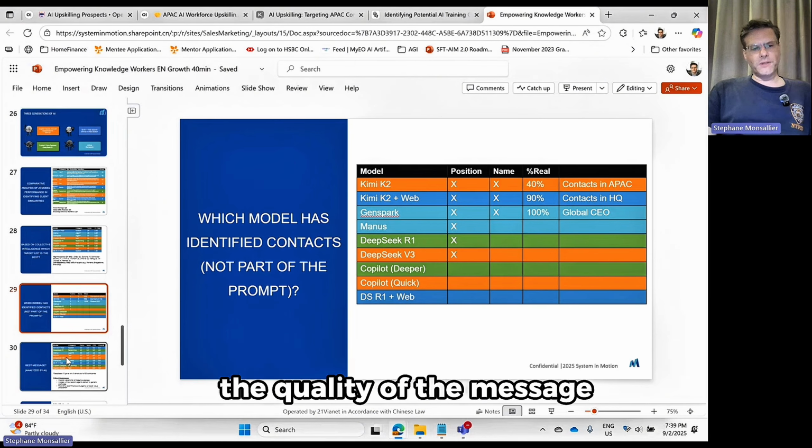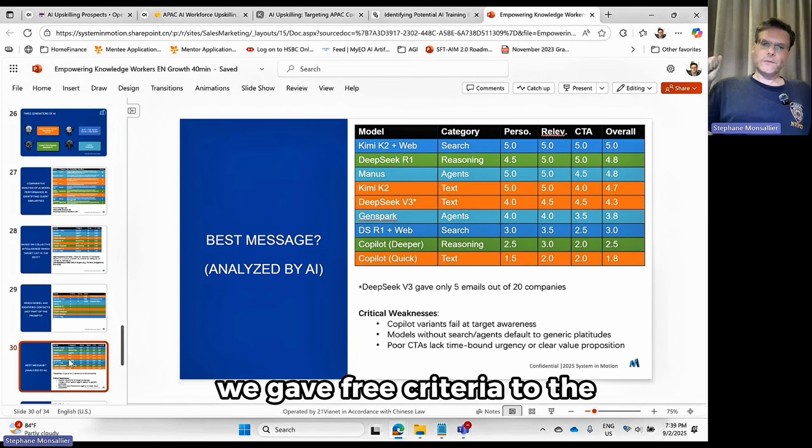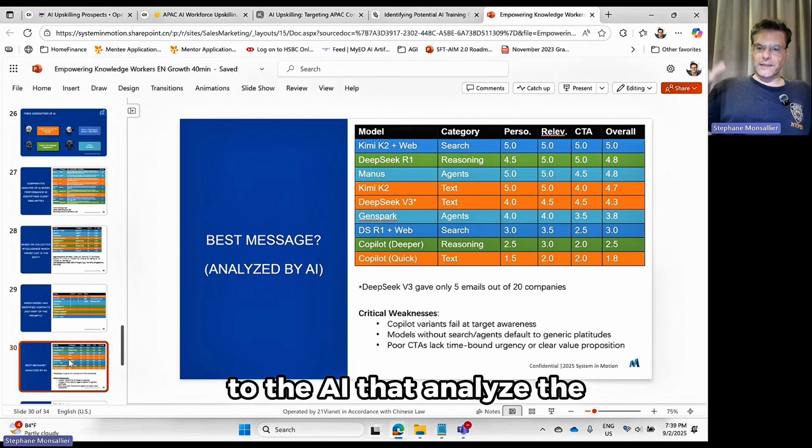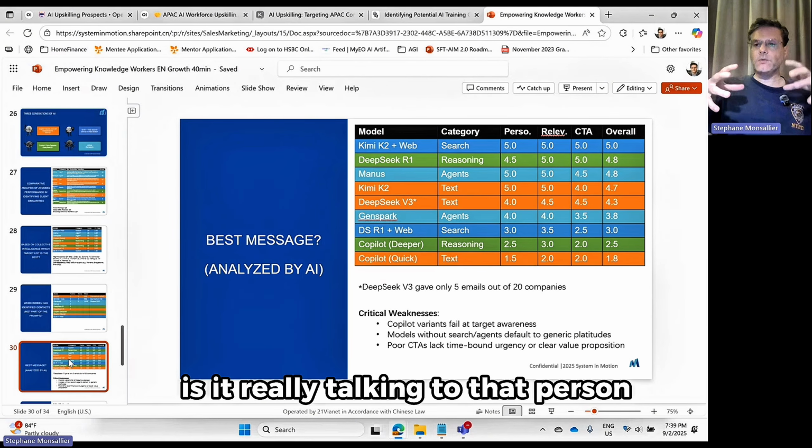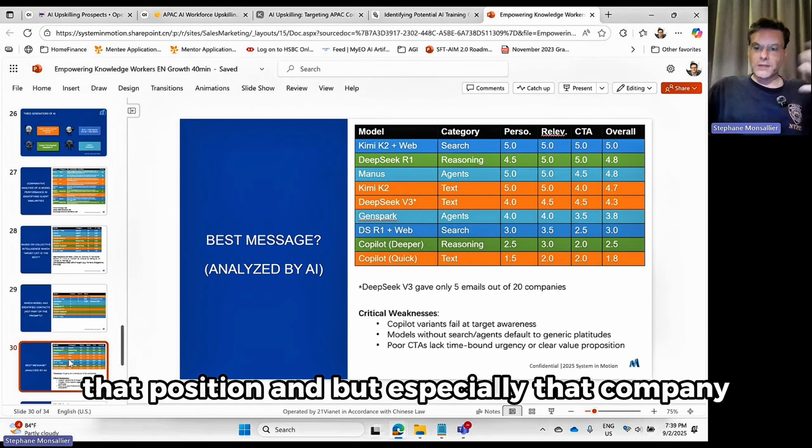And finally, the quality of the message. We gave 3 criteria to the AI that analyzed those results. Personalization. Is it really talking to that person, that position, and especially that company?